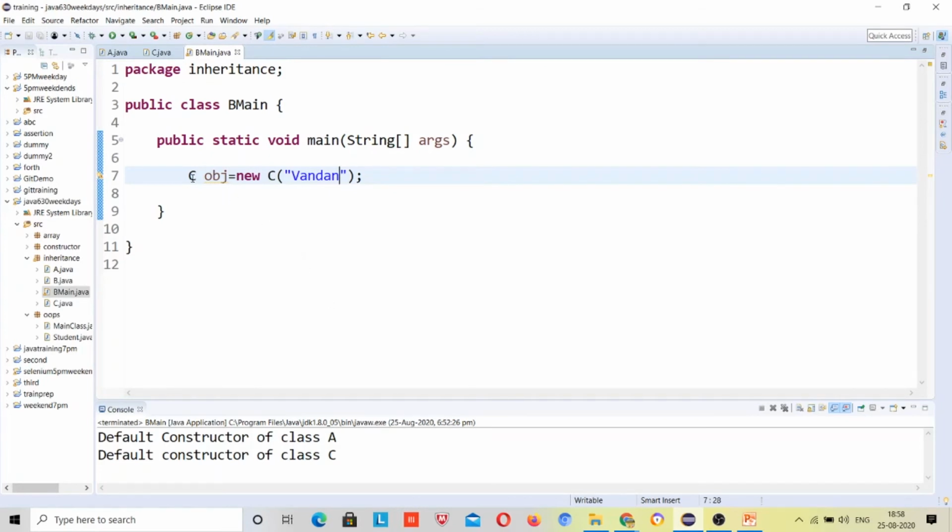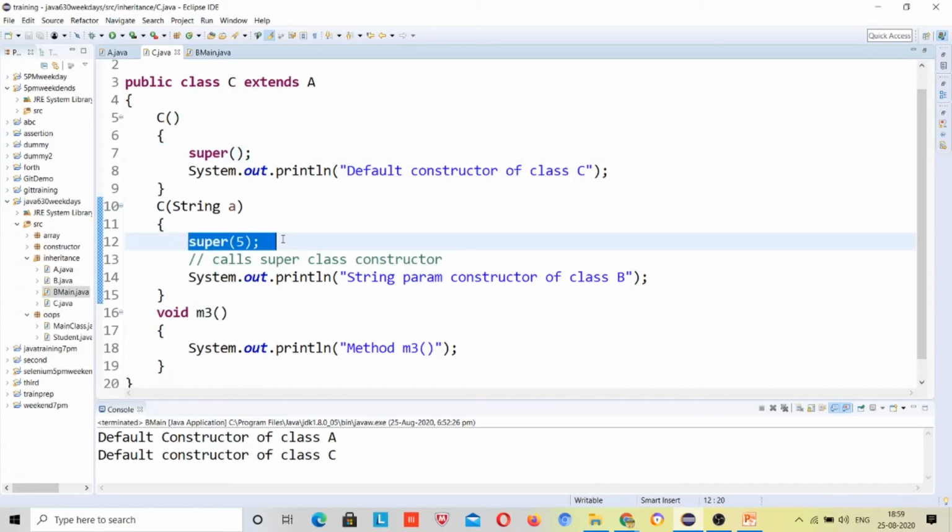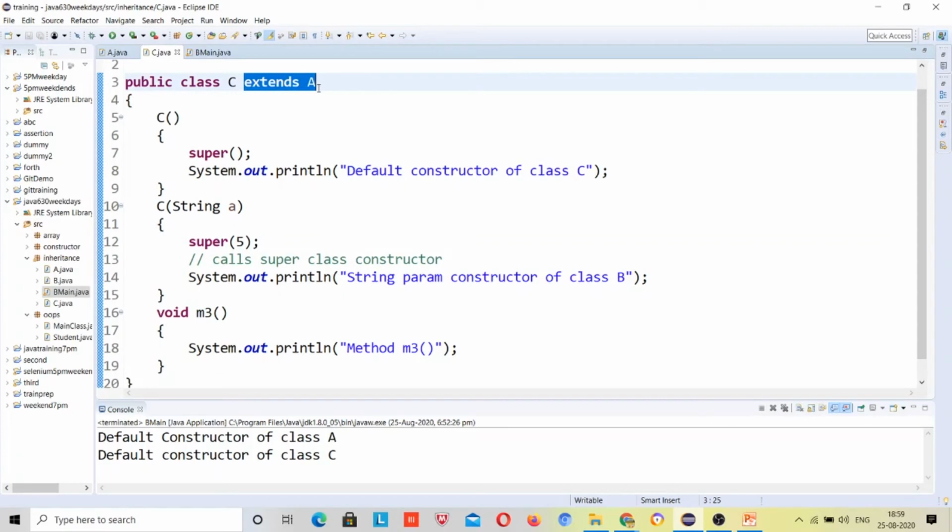Guys, you can see that I have made the object of class C, and one string parameter I have passed. So don't assume anything and don't think too much. Just go to the constructor inside class C which has one integer parameter. I'll be coming here. Follow the rules only. Here what's written? Super 5. Super means it will go to the parent class. Now try to find out which one is the parent class. Come here and see, it's extending A. So A is the parent class for this class, right?